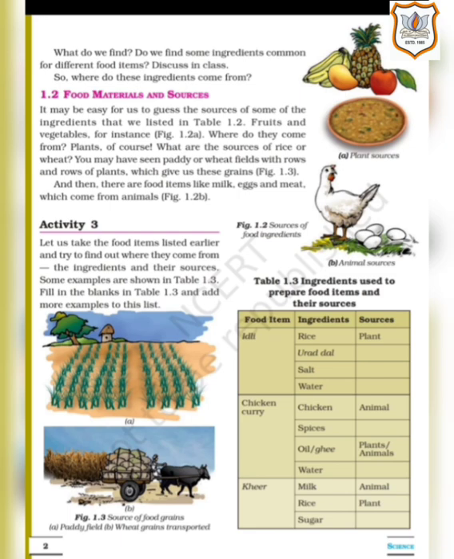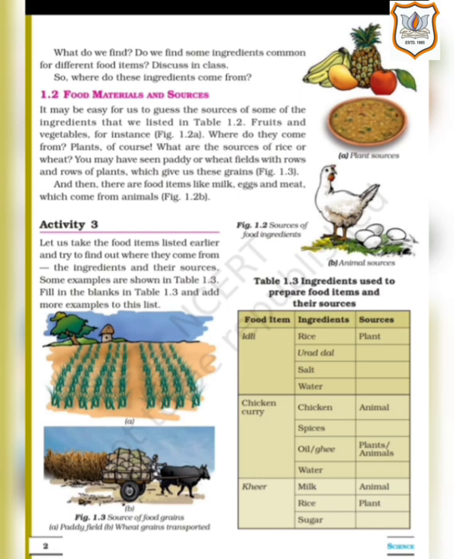Activity 3 is: let us take the food items listed earlier and try to find out where they come from. For example, in activity 2, that was table 1.2, we learned about some ingredients, that is, if we need to make roti, then which ingredients are mandatory.